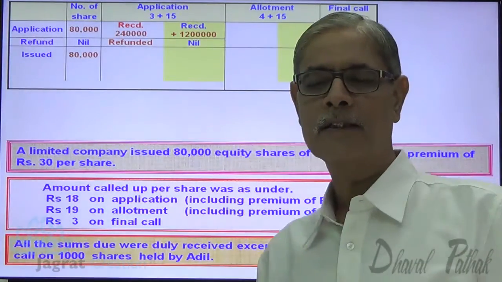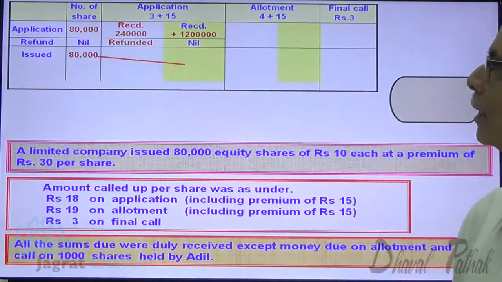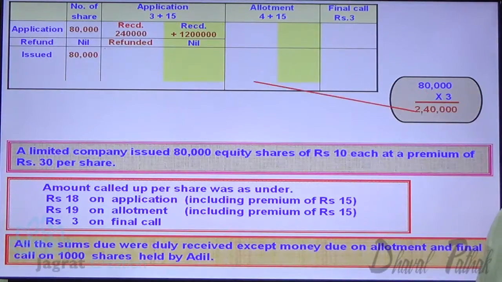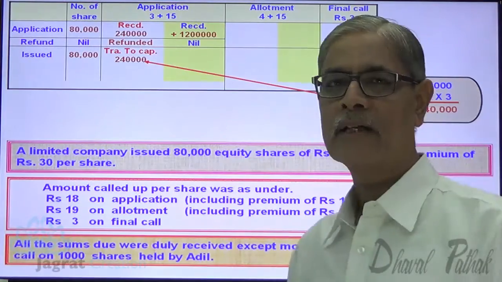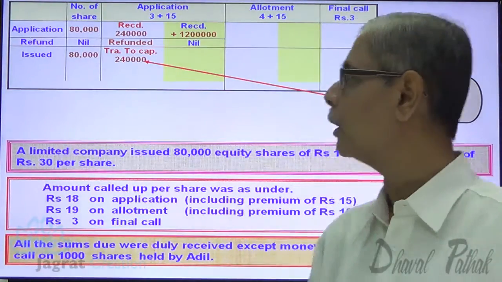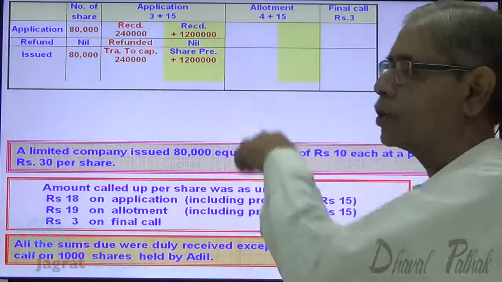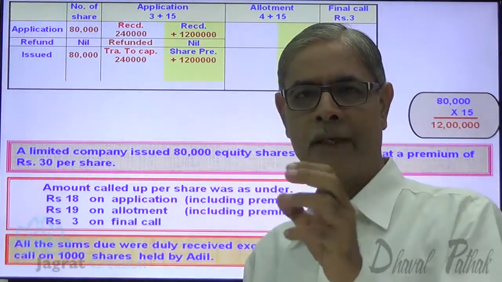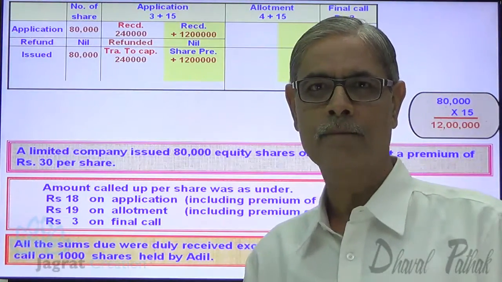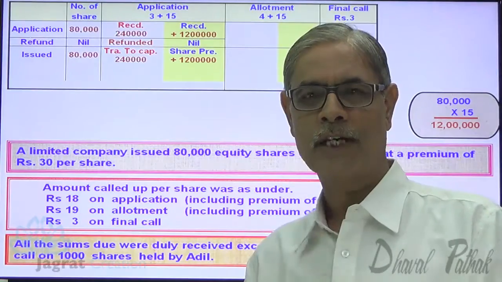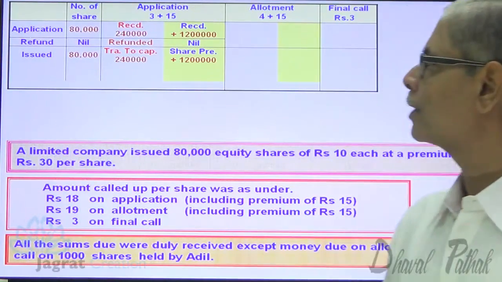Refund is nil because no share applications have been rejected. This amount is transferred to share capital account and this amount gets transferred to security premium account. So application money received at the rate of 18 per share on 80,000 shares. Capital element gets credited to share capital account and premium element gets credited to security premium account.